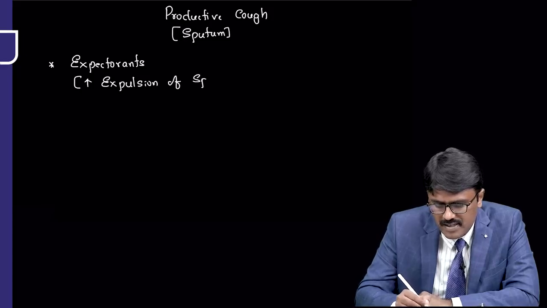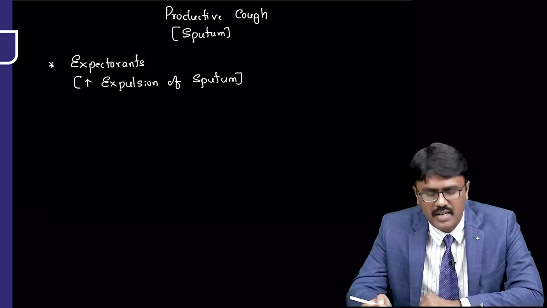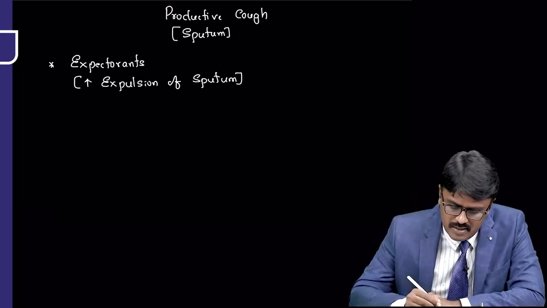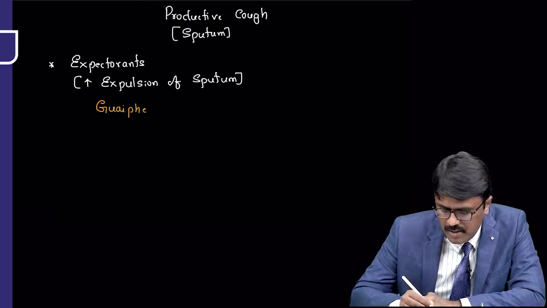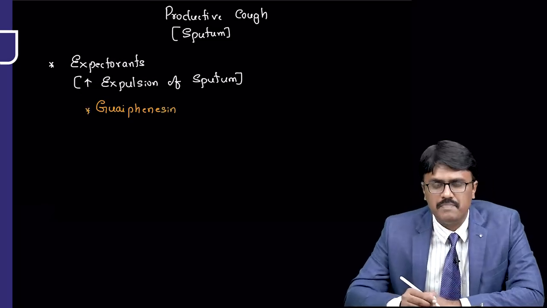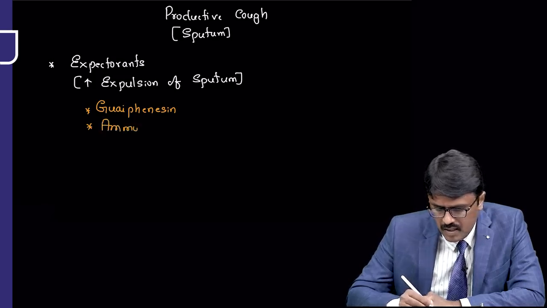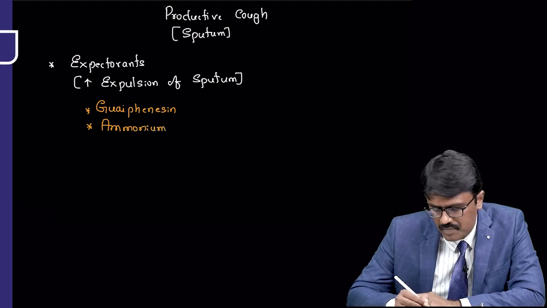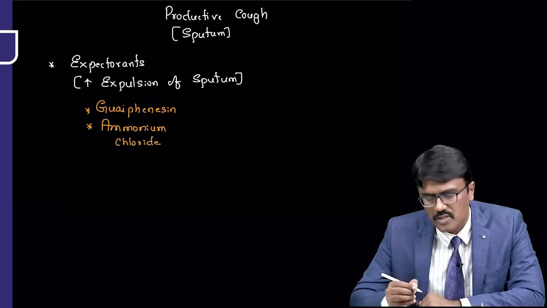So they will throw the sputum out. The example for this is guaifenesin, and one more drug is called ammonium chloride. So these are the expectorants.